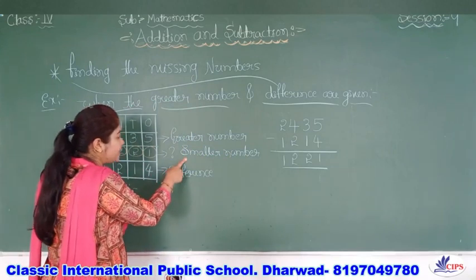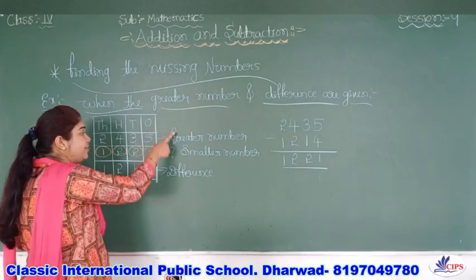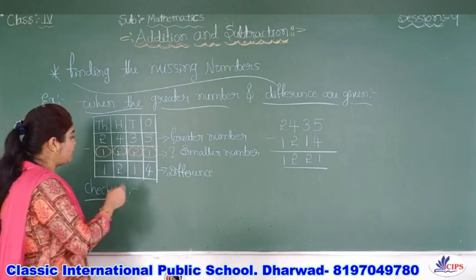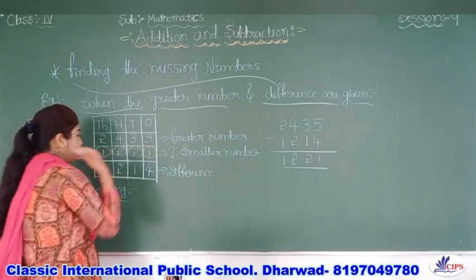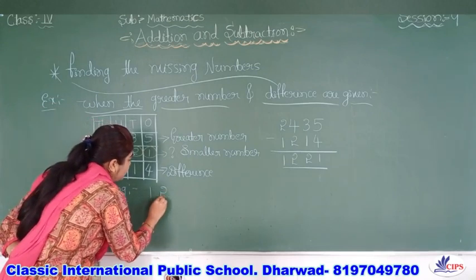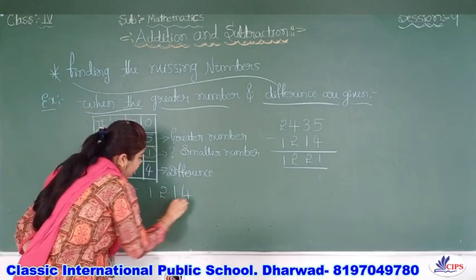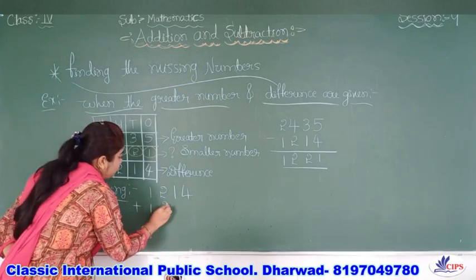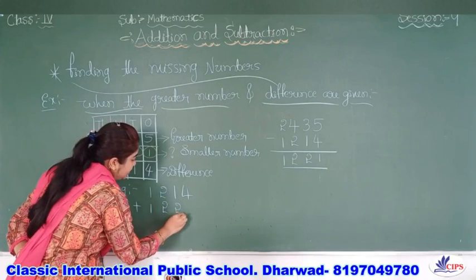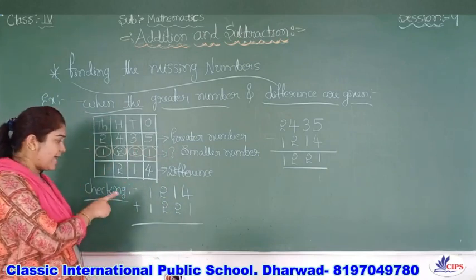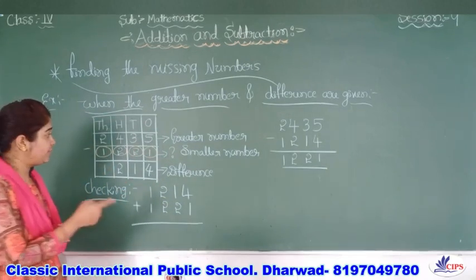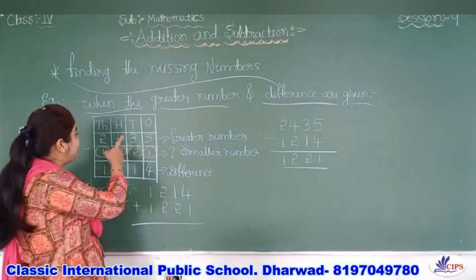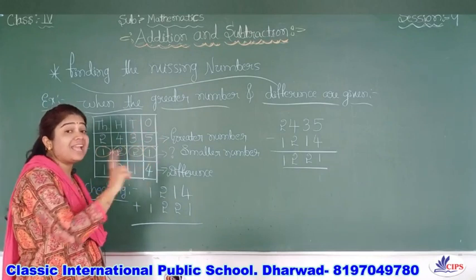Difference plus smaller number will give the greater number. That is our checking method step, right? So we'll follow that. What is the difference here? 1214, right? And what is the smaller number here? 1221, right? By adding these two, whatever we get is our greater number. Let us check whether it will come 2435 or not.